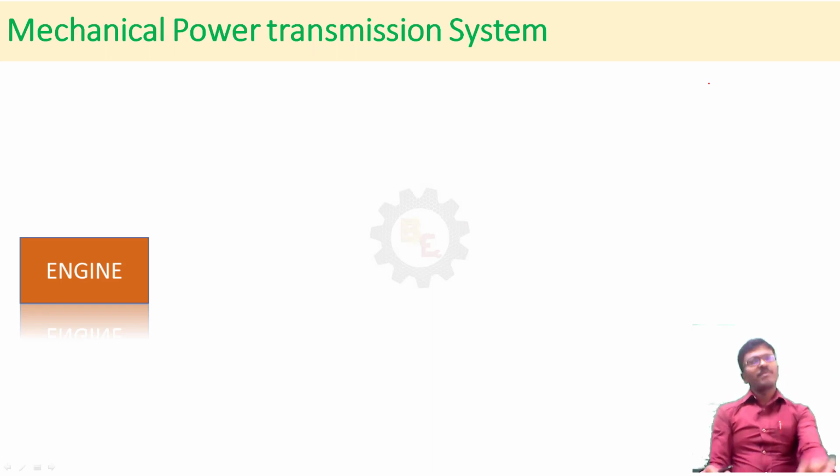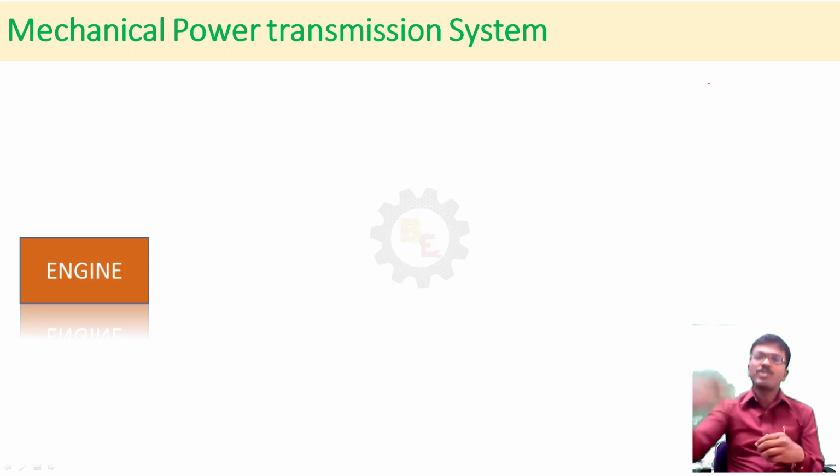Mechanical power transmission system. An engine is an object that converts chemical energy to mechanical energy, right? For the movement of a vehicle, it should be transmitted to the wheel. This mechanical energy should be transmitted to the vehicle to perform a useful task.